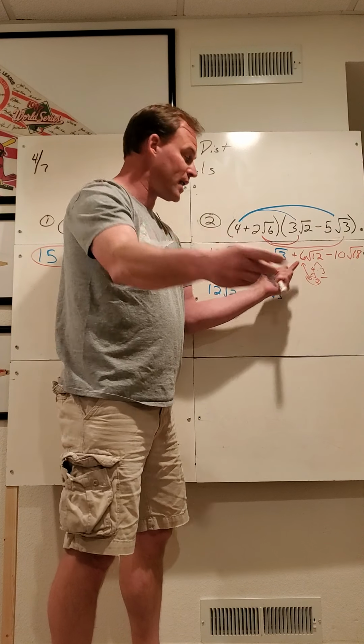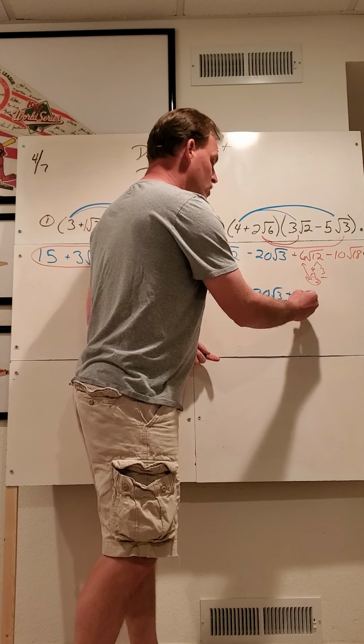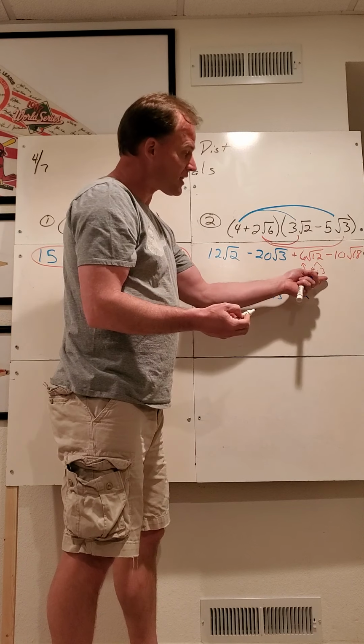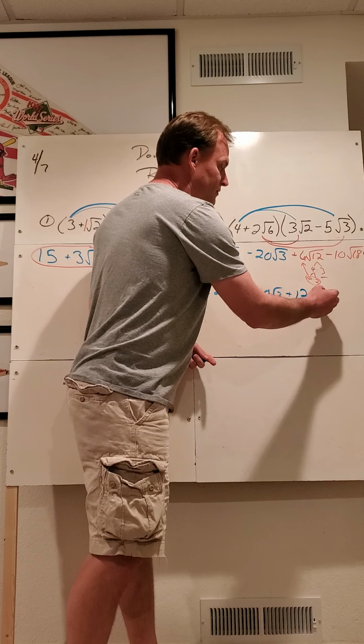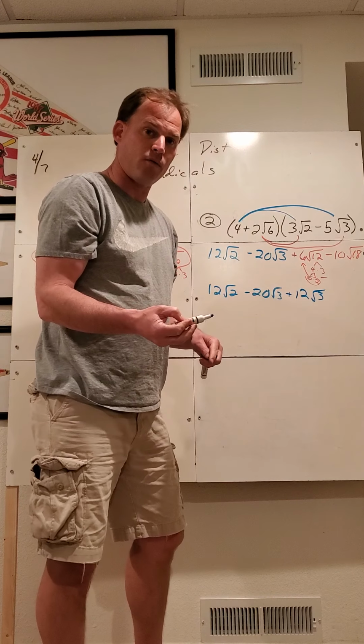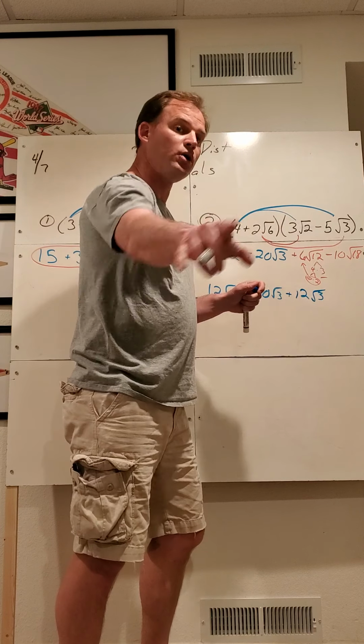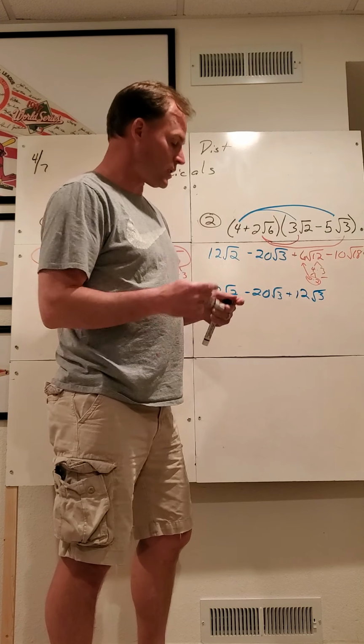6 is already out there. So now I have 12 outside the radical. I've got this 3 that was left inside the radical. Okay, simplifying radicals. We've been doing it for 2 weeks. You can do this.